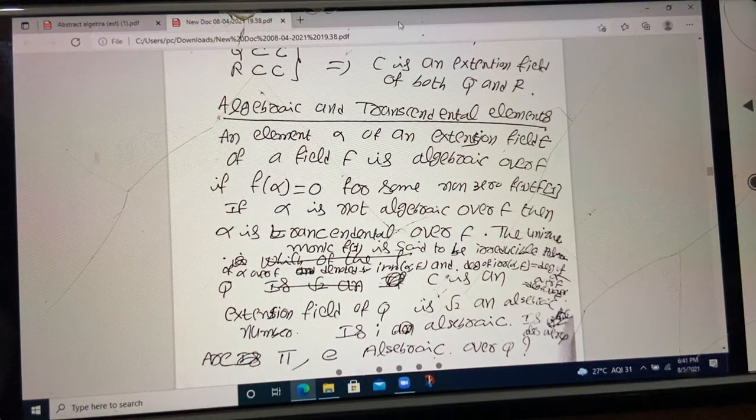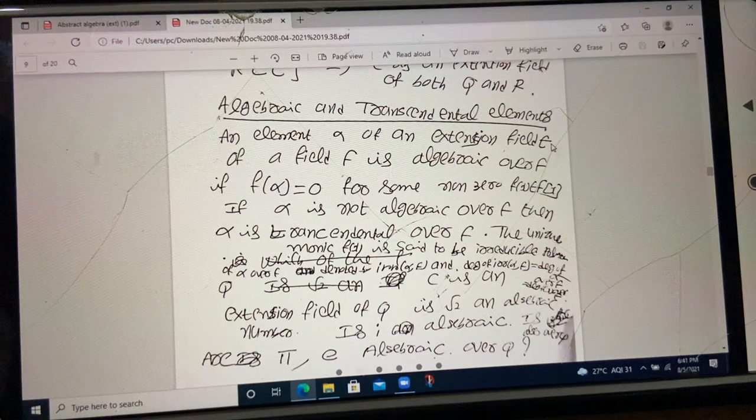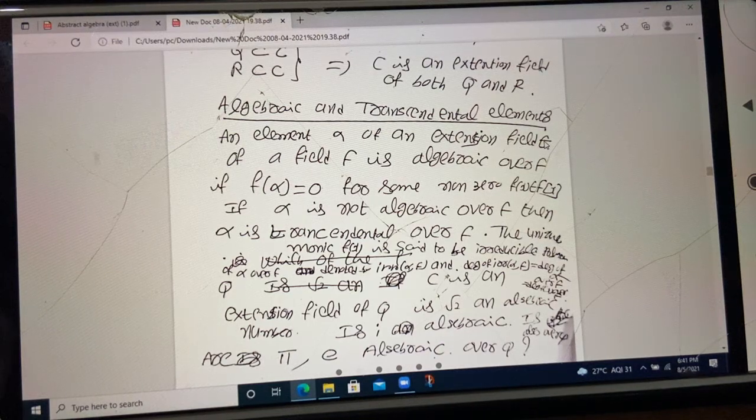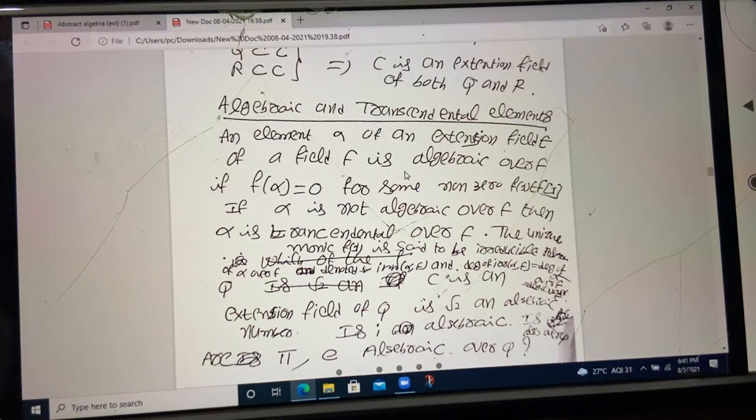So an element alpha of an extension field E, alpha is there in E. It is said to be algebraic over a field F. Okay, E is an extension field for which field? Whenever we say extension field, we should always mention which field it is an extension of. Otherwise, it is an incomplete sentence. That is very important. So, E is an extension field of the field F, and alpha is there in E. Alpha need not be there in F. If alpha is there in E, sufficient.